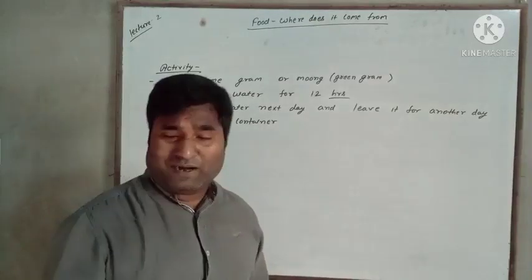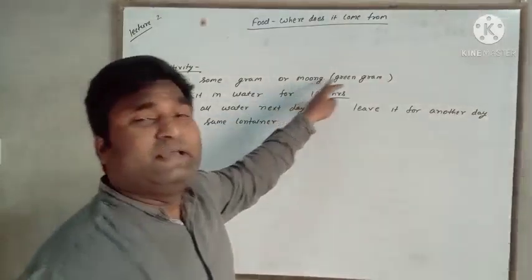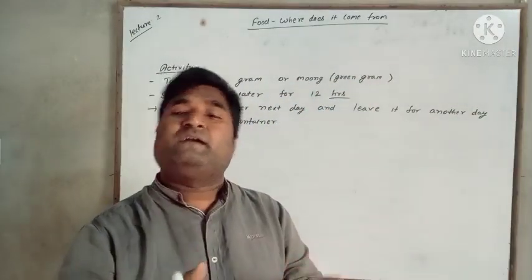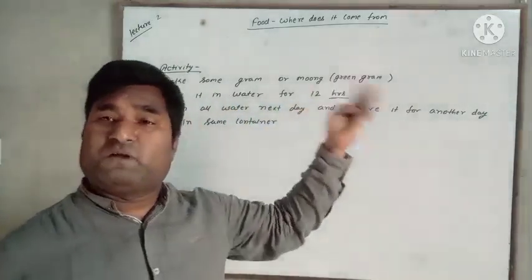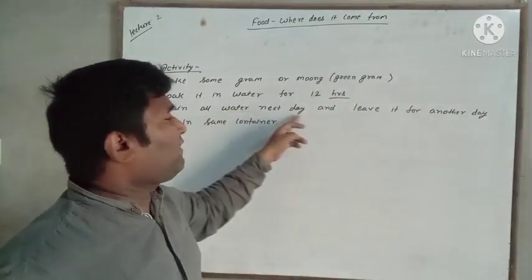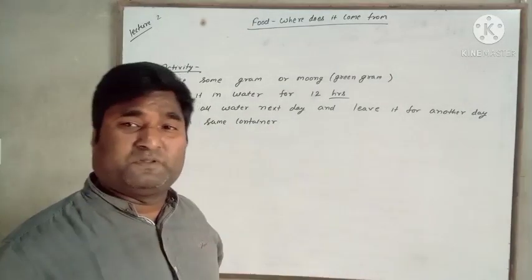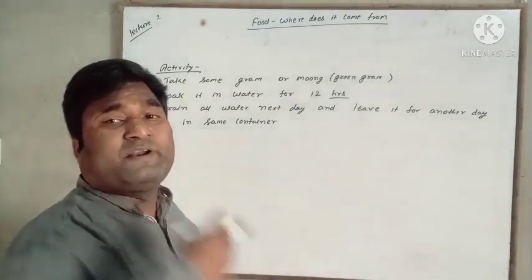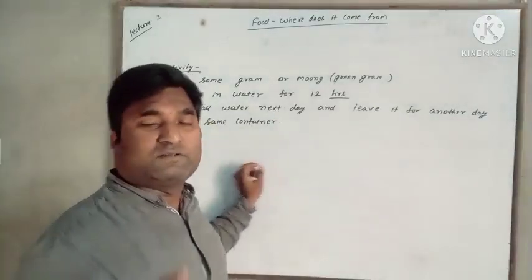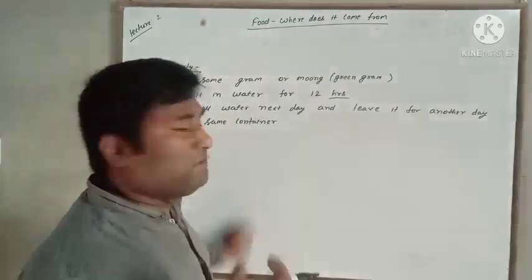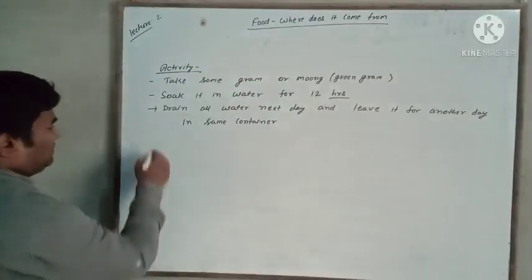Okay, so what I have told you, you have to take some gram chana or moong, means green gram, in a container and soak it in water overnight. So soak in water for 12 hours and drain all water next day. शाम में डाल के पानी में छोड़ दिए उसको, सुबह उठ के you drain all water and leave the grains, whatever you have taken, for one more day in the same container.